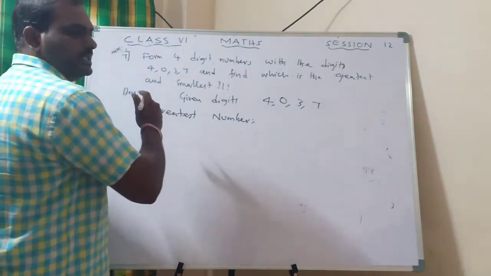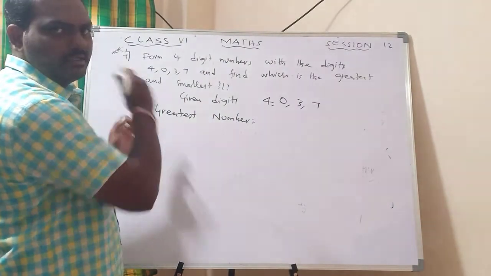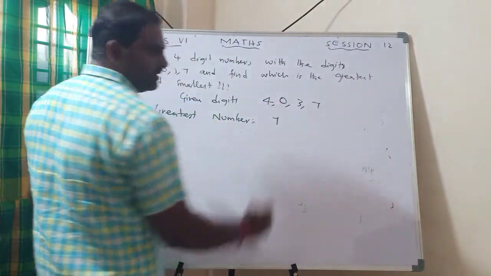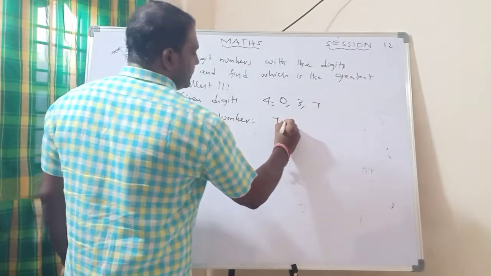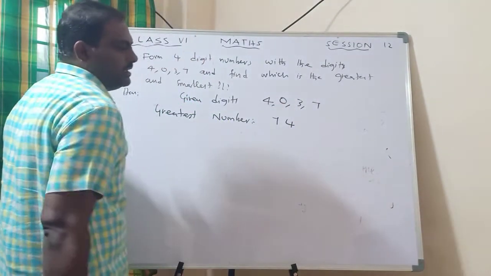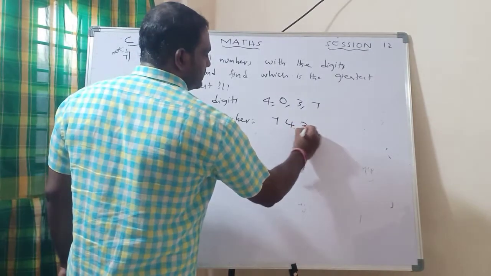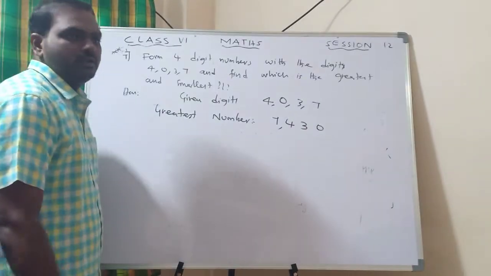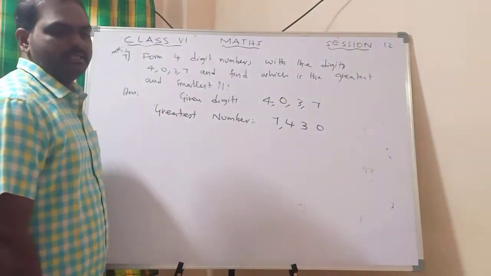Write the numbers in descending order. So descending order means, what is the first number? 7000. Next number is 400. Next number is 30. So what is the answer? 7430 is the greatest number.